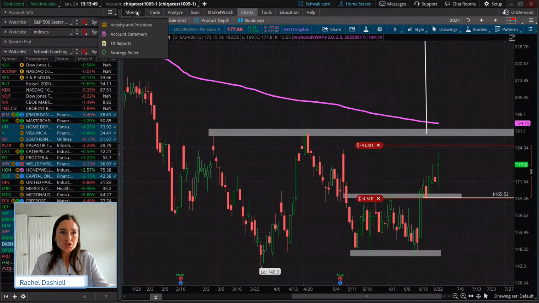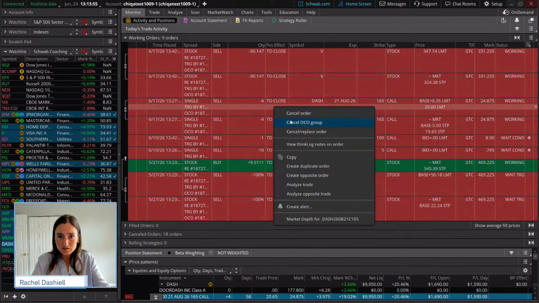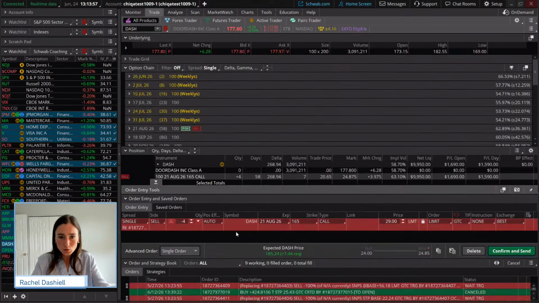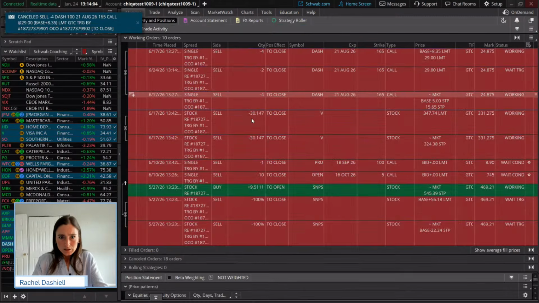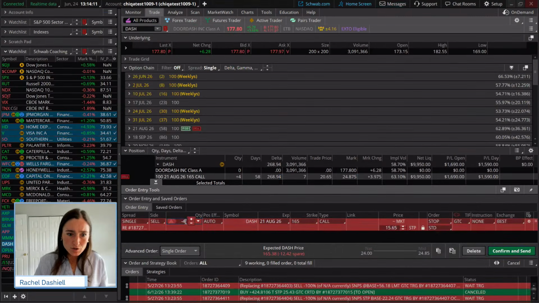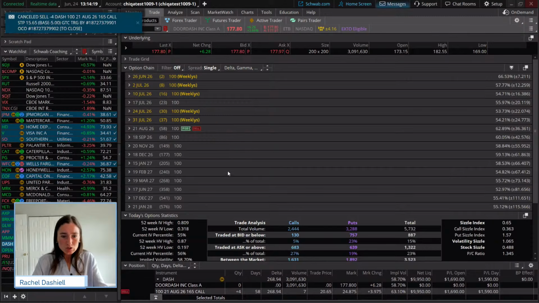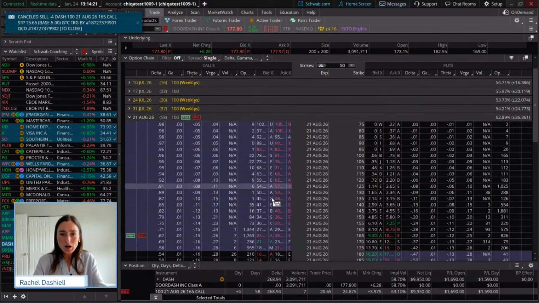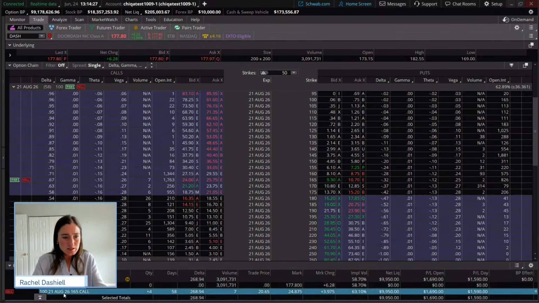So we're going to adjust those price levels a little bit. I'm going to go to Dash here and change these to 2. So I'm going to go to cancel replace order, just change this to 2 contracts, confirm and send. And we're going to change this other one to 2 contracts as well. Okay. So remember, you always have to change the working order first, or else you're going to get a rejection. Okay, so we change that to 2. Now we're going to take our profit off the table here on this one and just take 2 contracts off.